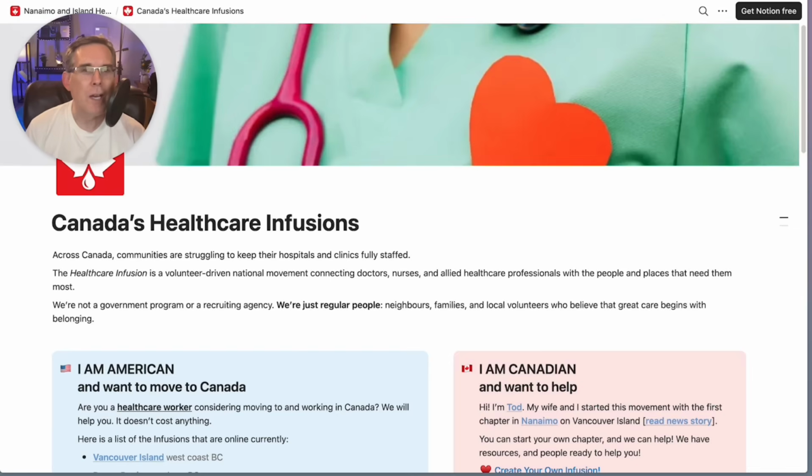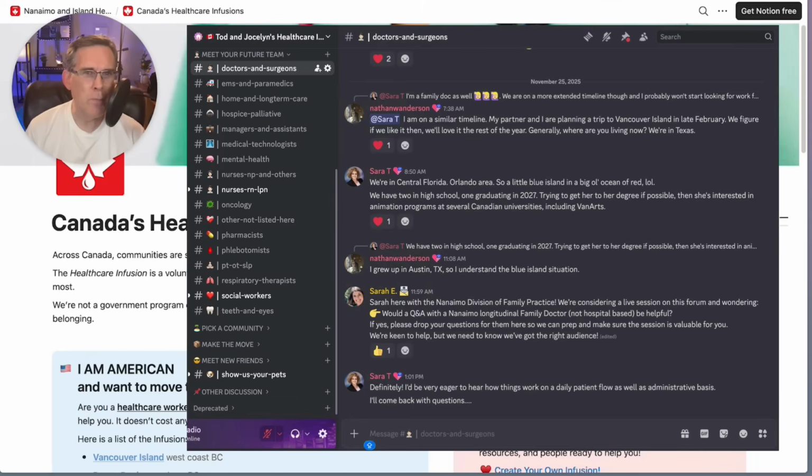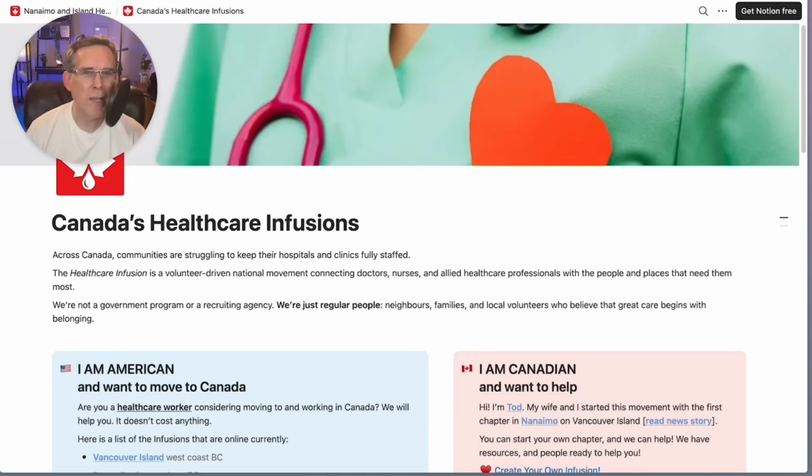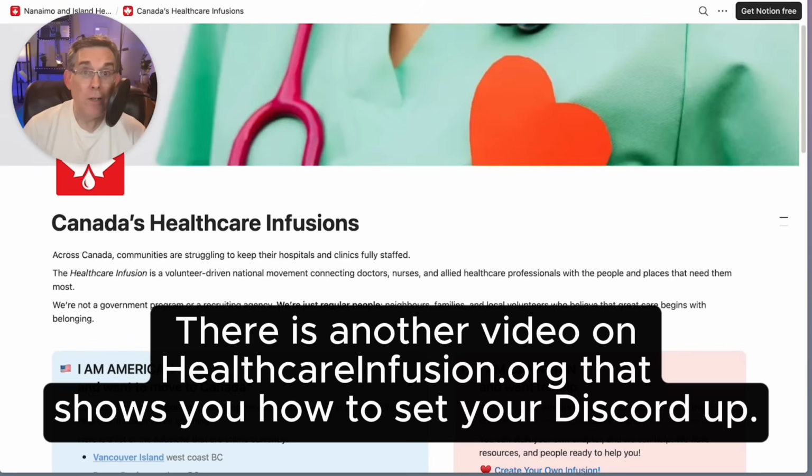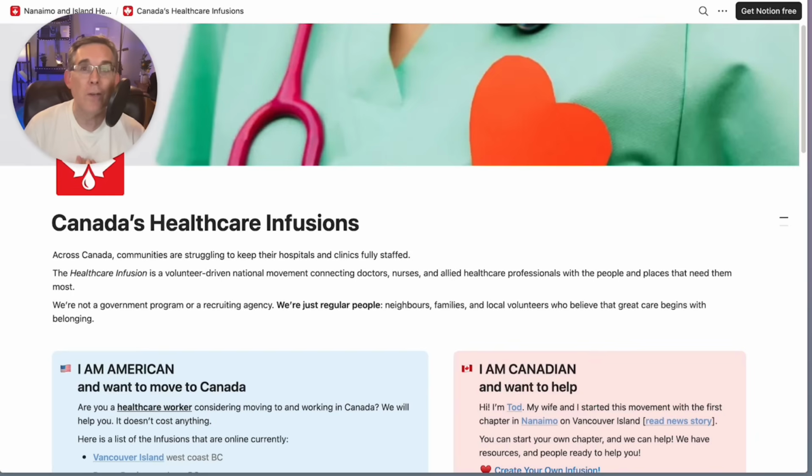The other is a Discord. A Discord is like a chat room. If you're familiar with Slack or Teams chat rooms, it's sort of like that. It was started in the gamer community. You don't have to know that. It's not the easiest, but it seems to work really well for this kind of thing. You do not have to run a Discord for your healthcare infusion if you don't want to. There's no mandatories. You do what you want with it. But if you choose to use it, we have found it very successful in helping people connect to people. That way, you're not the one always answering questions about what the schools are like. You can have locals in your Discord answering those questions for them.